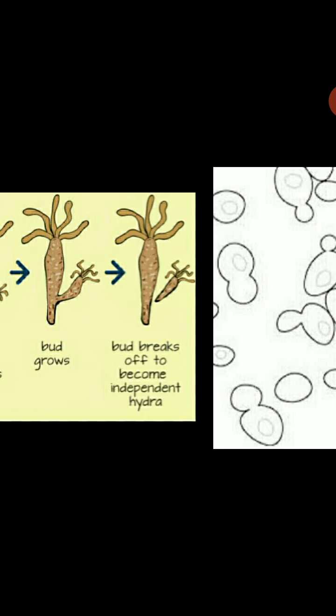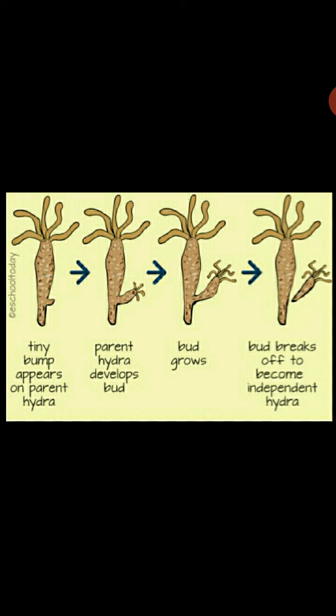Another example of budding is hydra. In hydra, a bud develops as an outgrowth due to repeated cell divisions at one specific site and develops into a tiny individual. When fully matured, it detaches from the parent body and becomes a new independent individual.